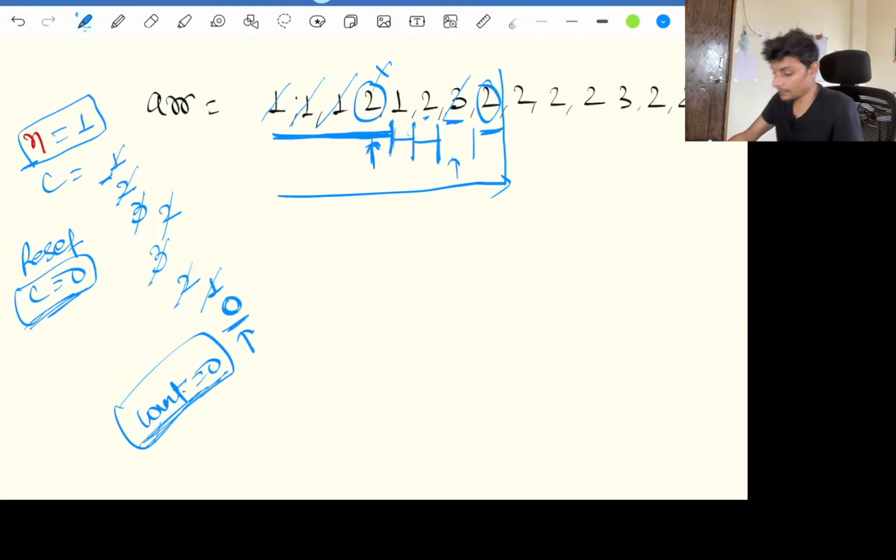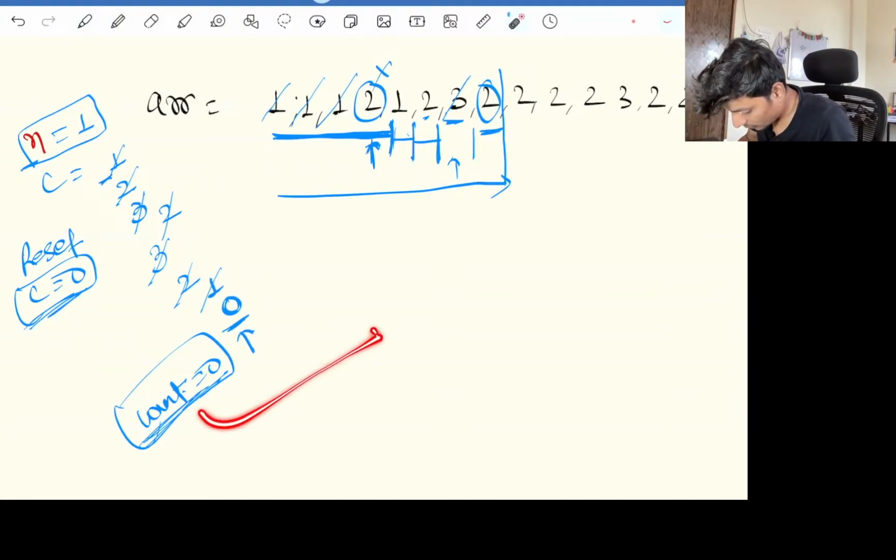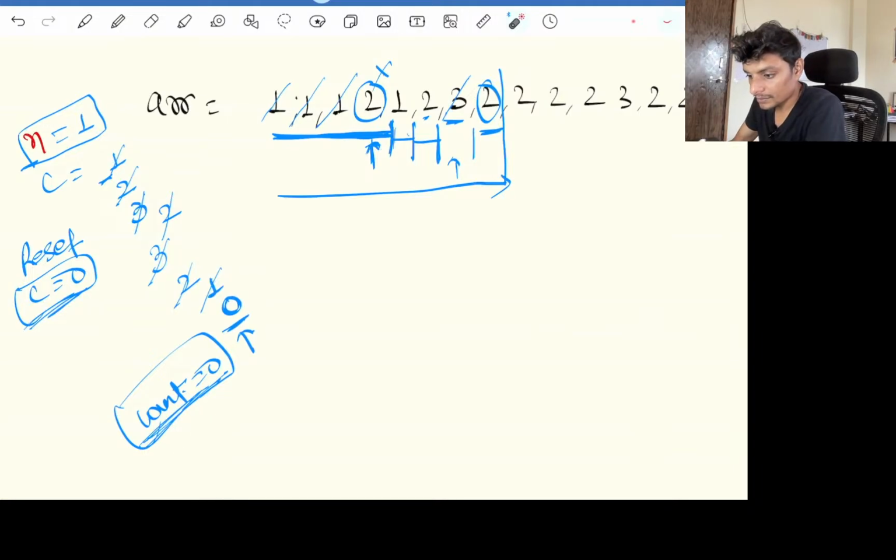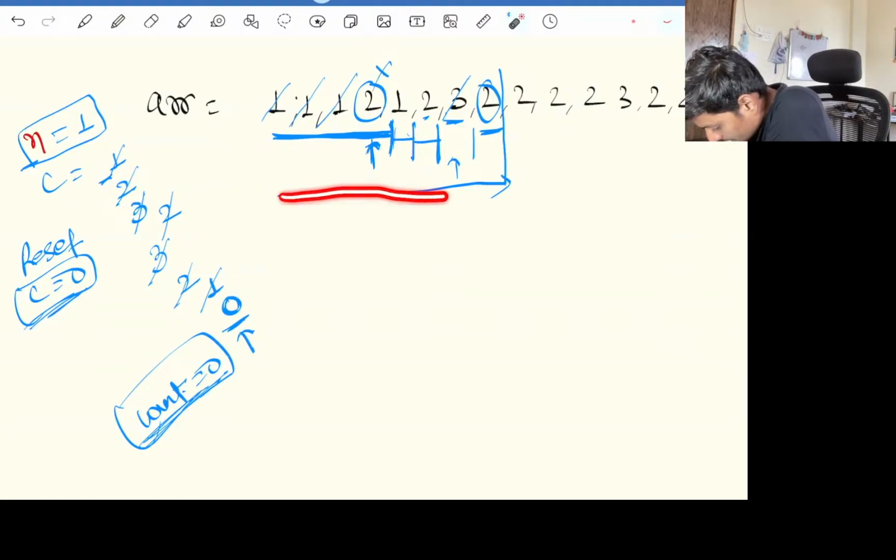As soon as our count becomes 0, there are two cases. If the count becomes 0, as soon as our count becomes 0, okay, no problem.